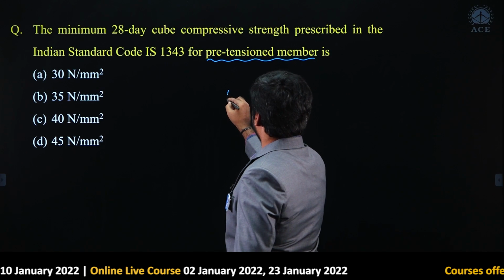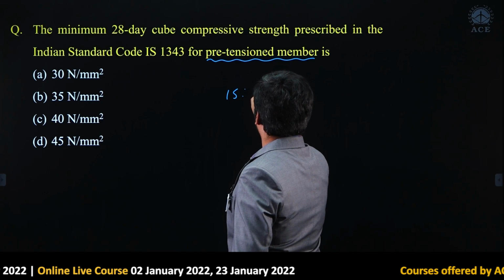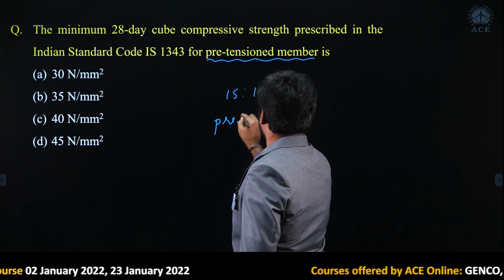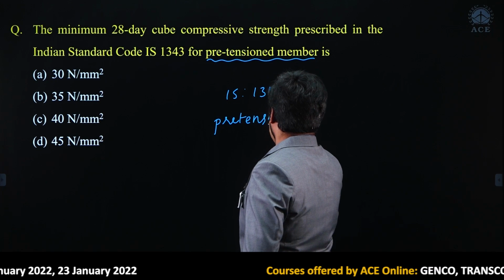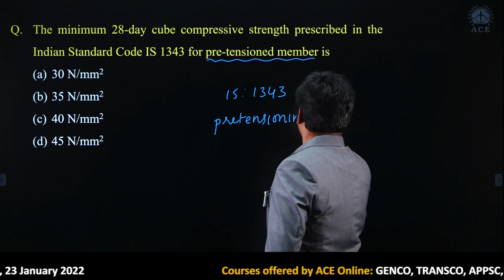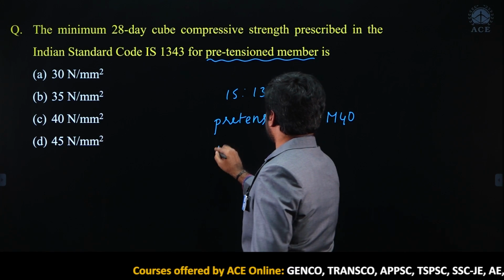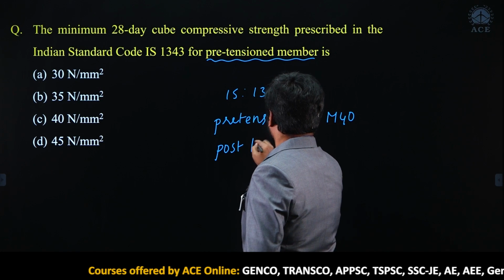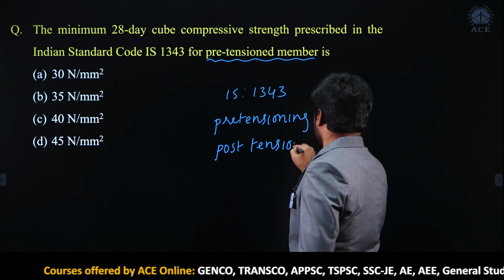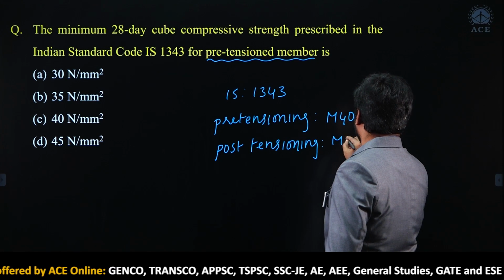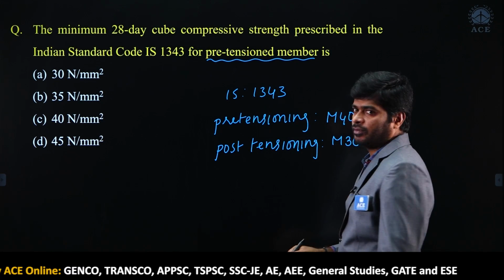It is according to the IS 1343 code. For pre-tensioning, we can use M40. Under post-tensioning, we can use, my dear, M30 as the minimum grade of concrete.